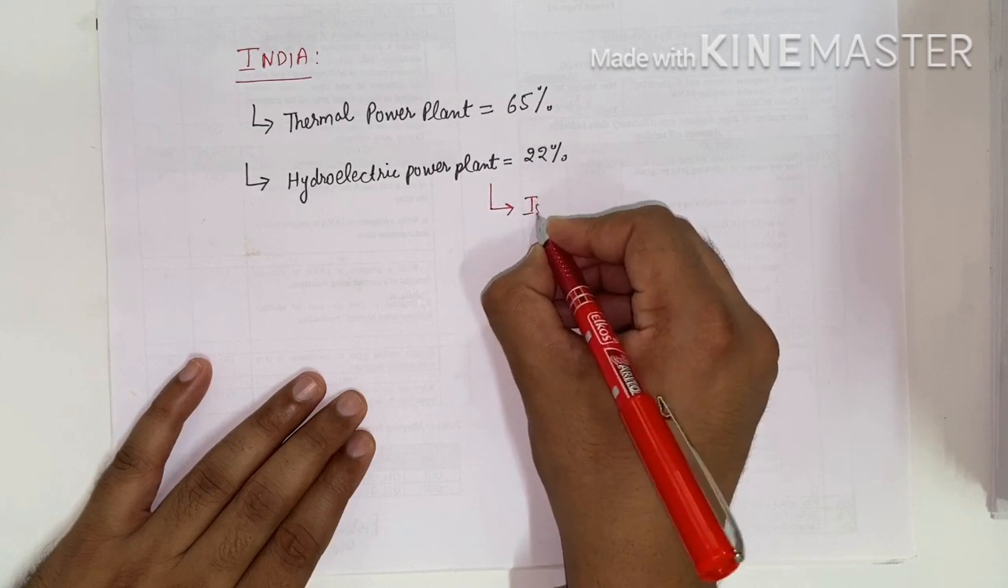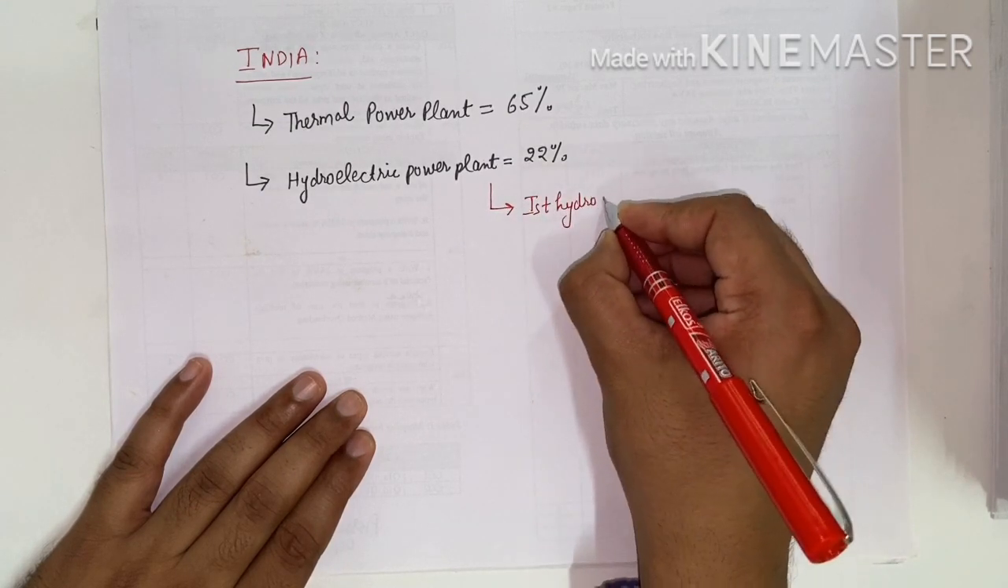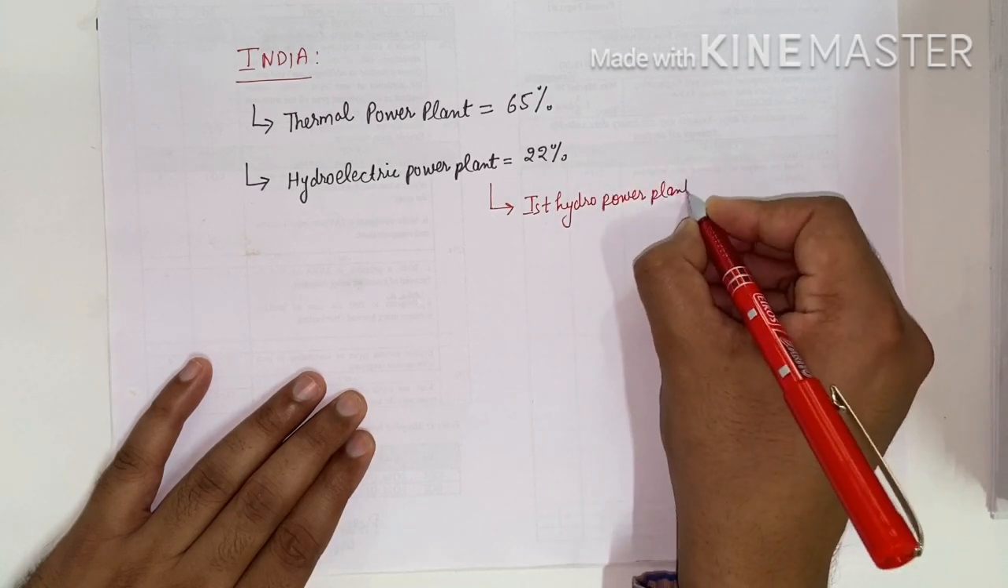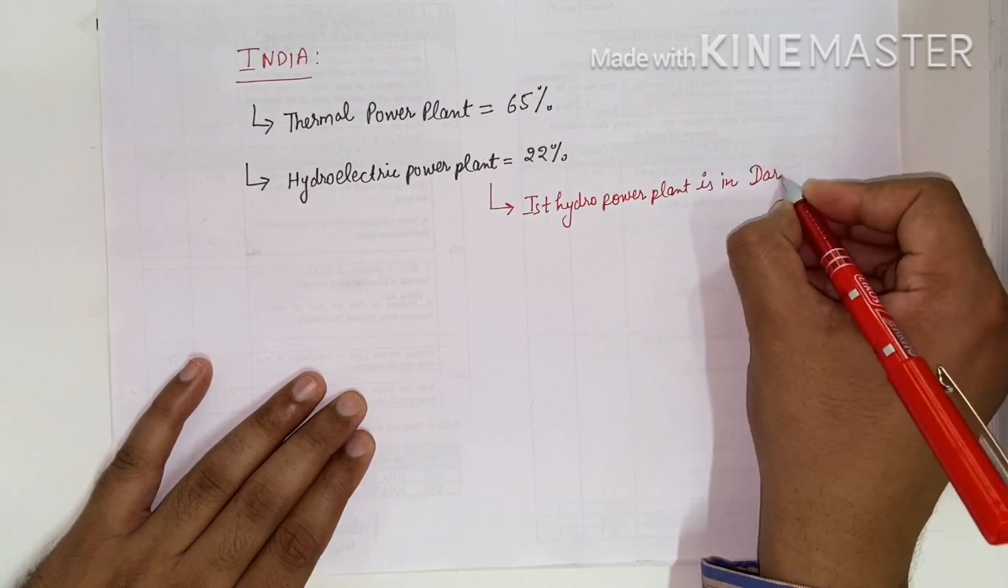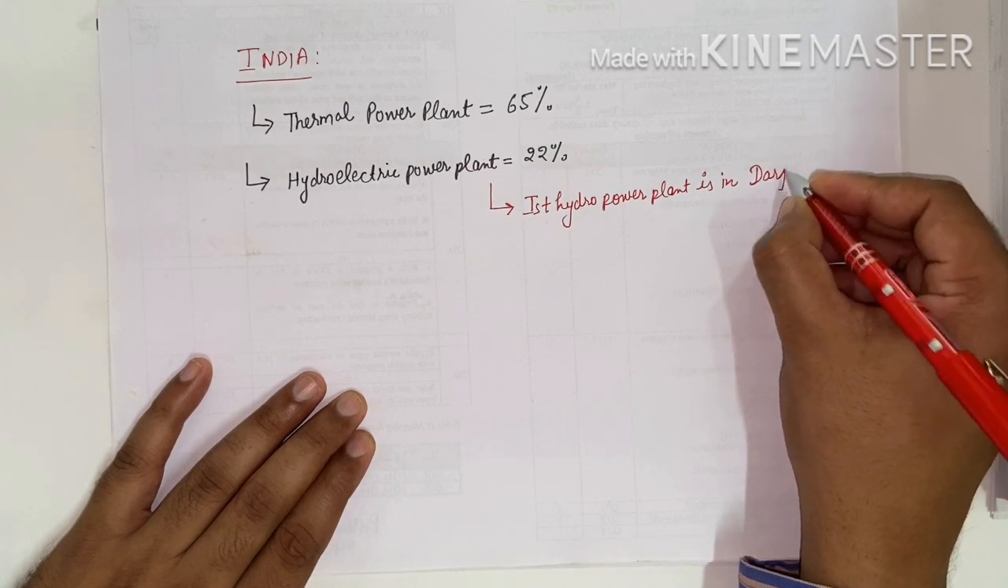There is one more static GK question: the first hydropower plant is in Darjeeling. You have to keep in your mind that the first hydropower plant is in Darjeeling.